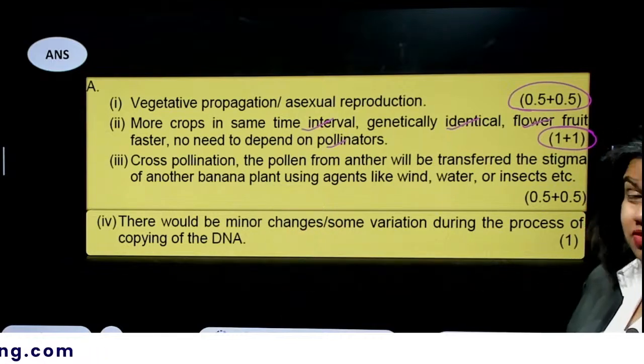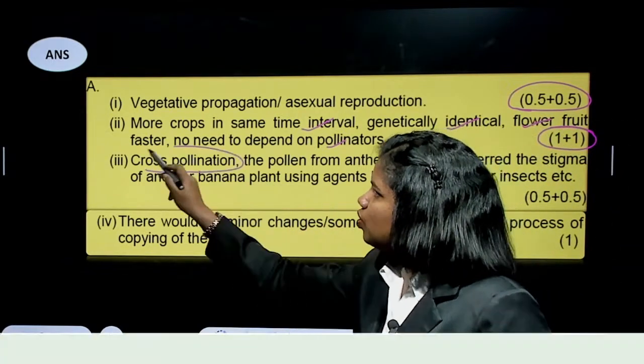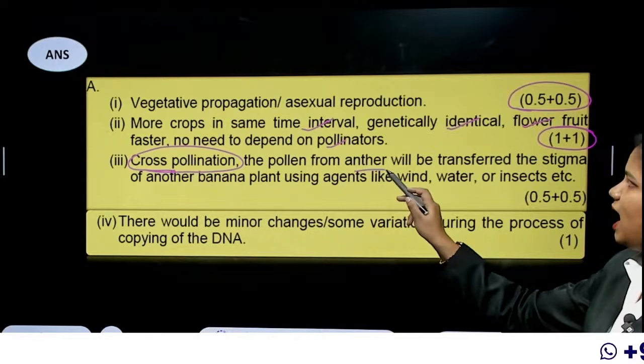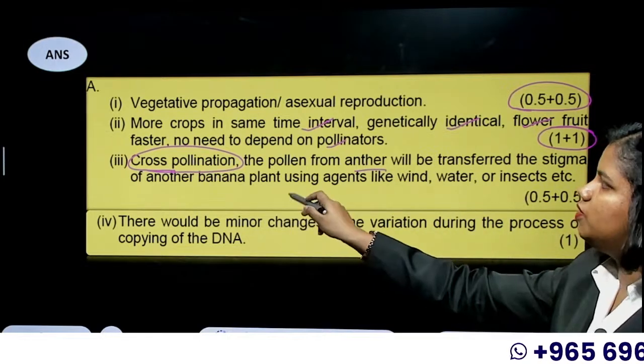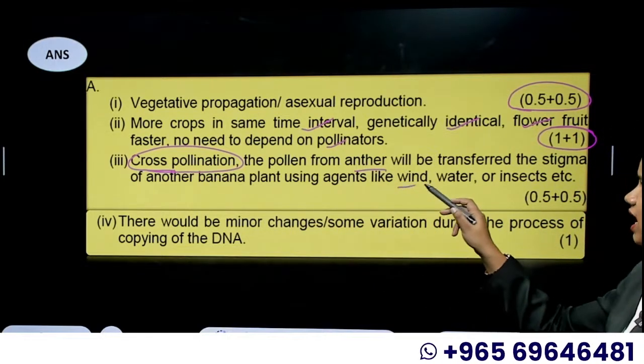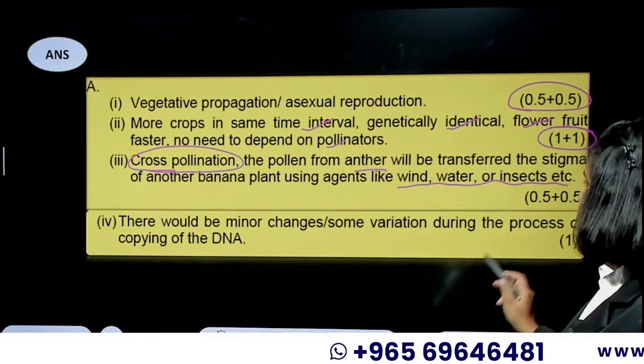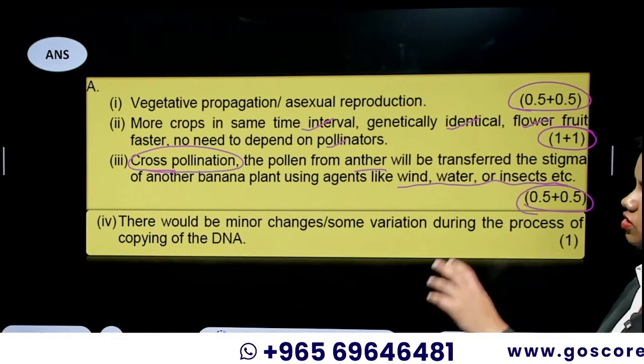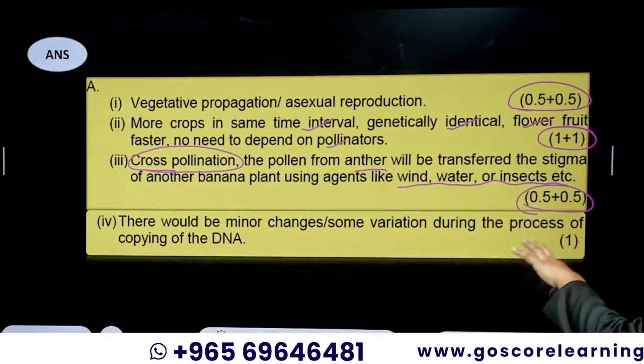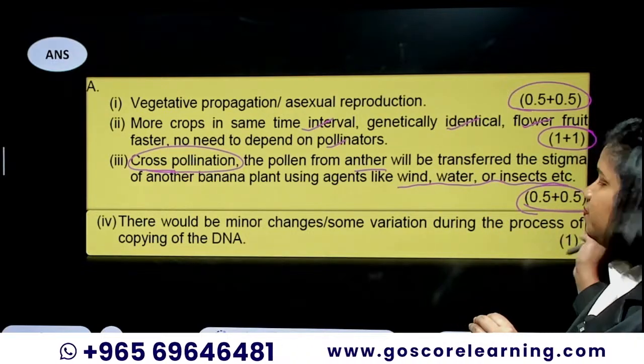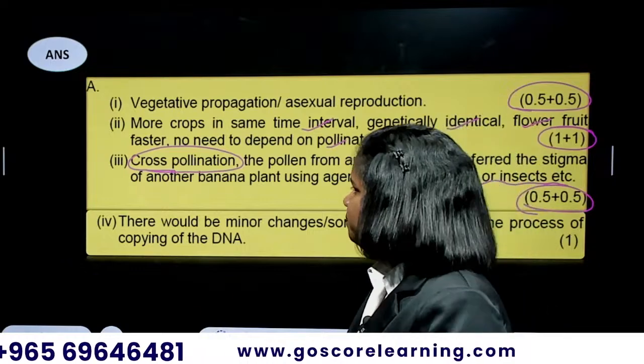Then for the third, if it's a male flower, we need to do the cross pollination. The pollen from anther will be transferred to the stigma of another banana plant using agents like wind, water, or insects. So again, when you're using the words cross pollination, anther, pollen, agents, you will get half and half marks. That is 1 mark.